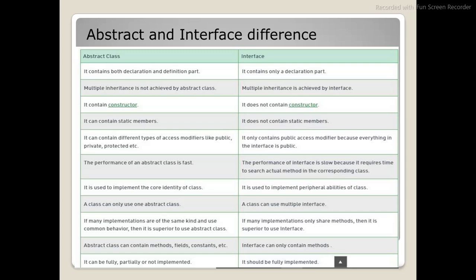An abstract class can contain static members, whereas an interface does not. All the methods or variables inside an interface are explicitly public. An abstract class can be public, private, protected, whatever it is. So this is the difference between abstract class and interface.